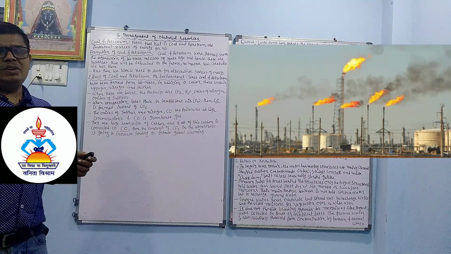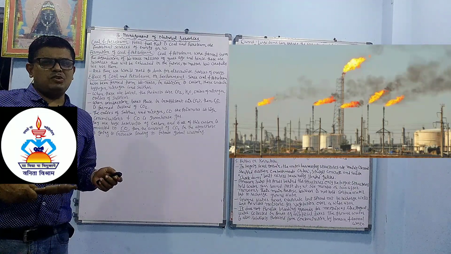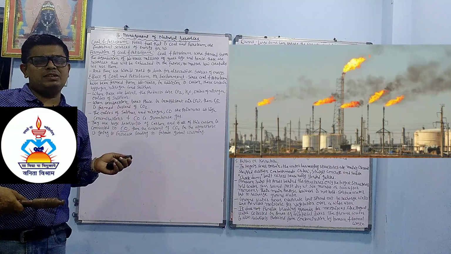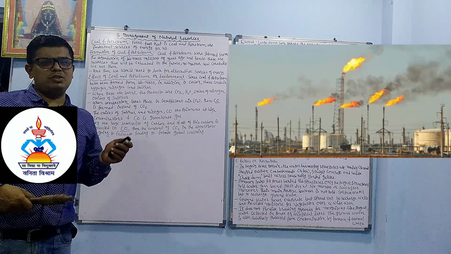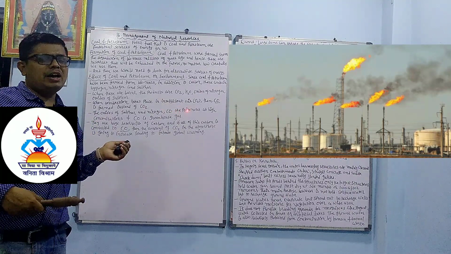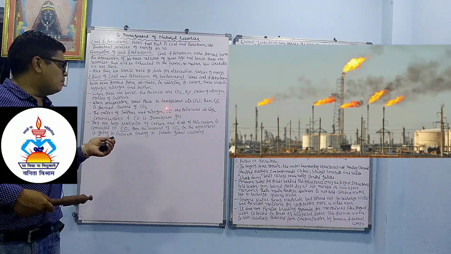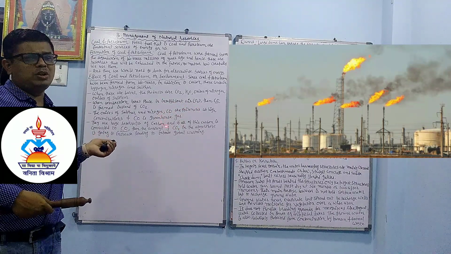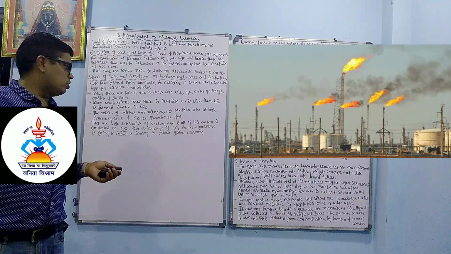In a traffic jam, insufficient combustion of petrol or diesel forms carbon monoxide, which has a high affinity for hemoglobin. The function of hemoglobin is to carry oxygen to different parts of the body, but carbon monoxide replaces the oxygen, so it has an adverse effect on the body.